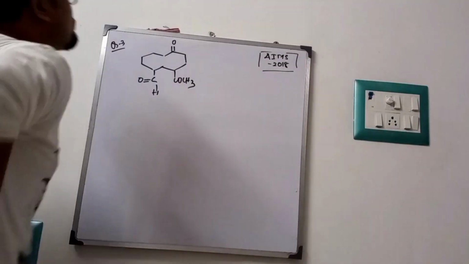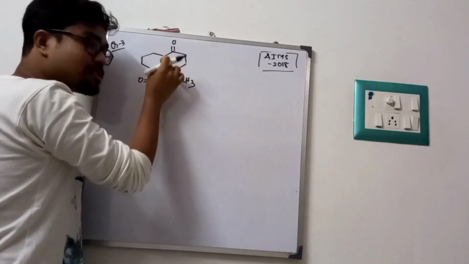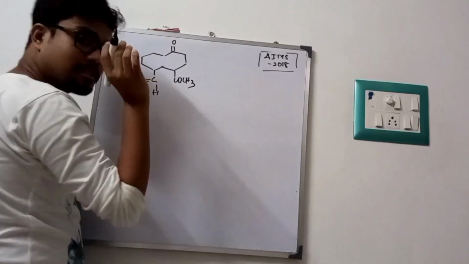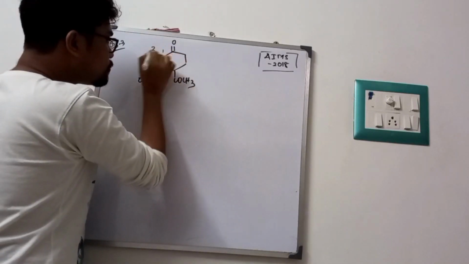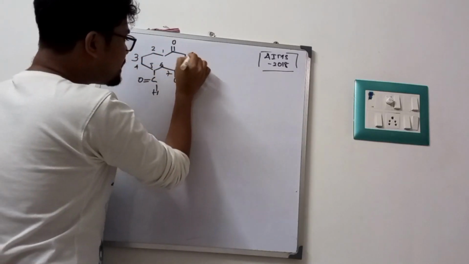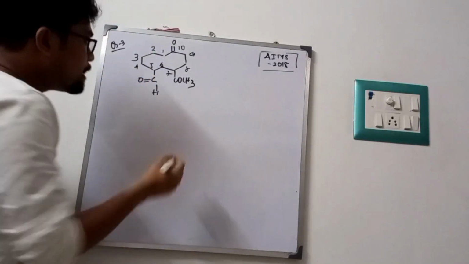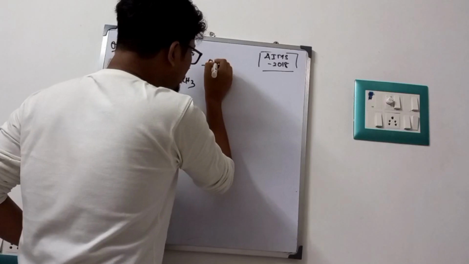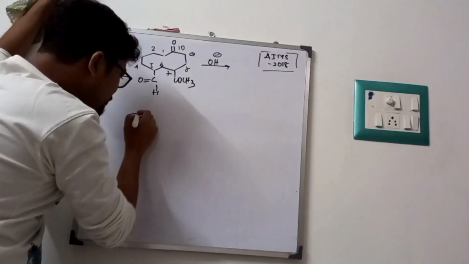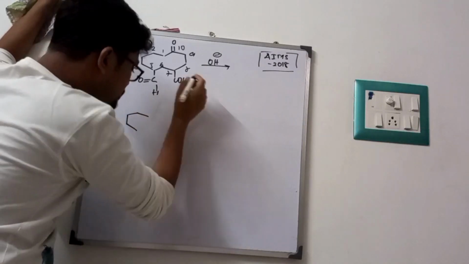So this is our third problem. Now look at it very carefully. This looks like two 6-member rings attached with each other, not with a bridging bond. This cyclic group contains 1, 2, 3, 4, 5, 6, 7, 8, 9 and 10, so it is known as cyclodecane. This is a problem based on cyclodecane, and they will provide us OH minus. Very good. Look at it very carefully. I am writing the substrate and reagent once again; the reagent is OH minus.